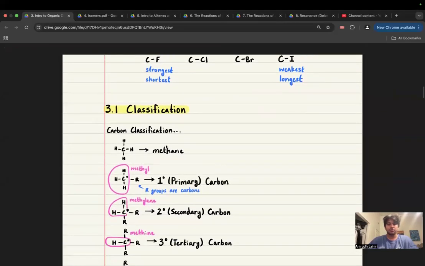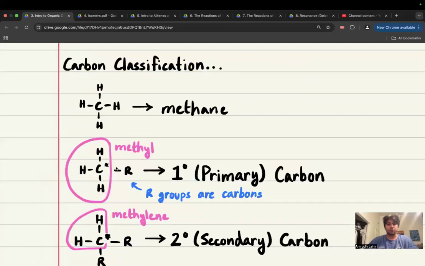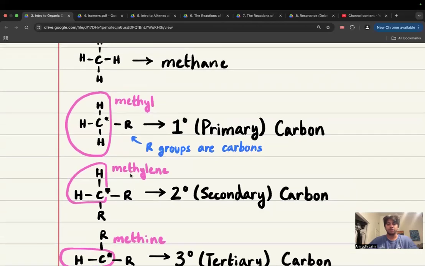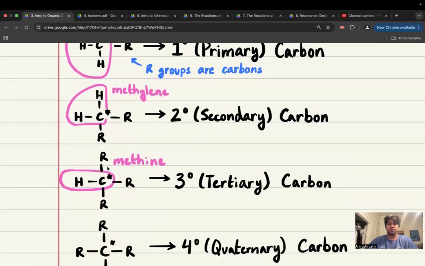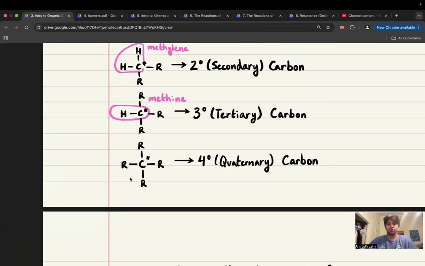Okay, classification. So carbon classification. CH4 is methane. When one of those H's is replaced with an R group, R is just a stand-in for carbon. It just means that this first connection is carbon, and the connections that carbon makes to other stuff can be anything, right? Methylene means we have two R groups, so carbon, carbon, whatever, whatever. So two connections to carbons, two hydrogens. Methine, three. Quaternary carbon, four, right?